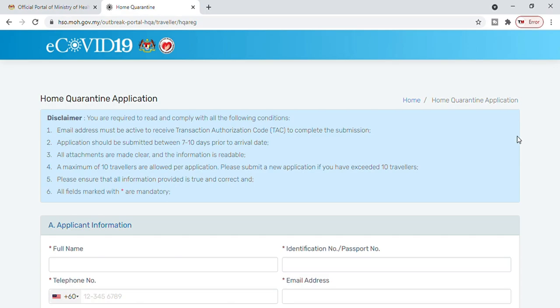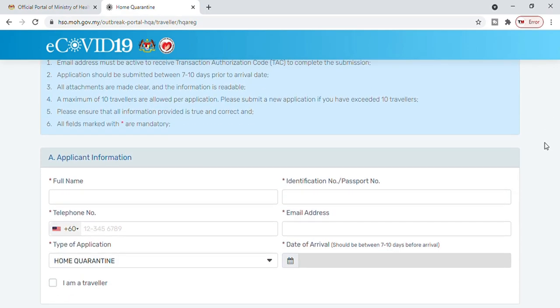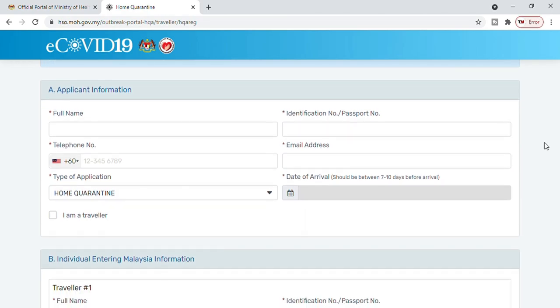Then we will go down to the applicant's information, the person who is filling out this information. That can be a traveler, or a family member who is doing it on behalf of someone who is traveling. So full name, passport number or identification number, then the telephone number, then email address, which, as we shared, should be a valid one, and you should have access to it right now when you are applying for this home quarantine. Then type of application: you can choose home quarantine. There are other options too, but we are applying for the home quarantine.